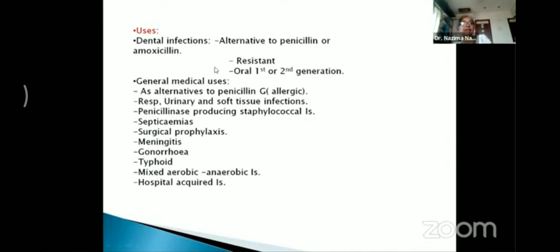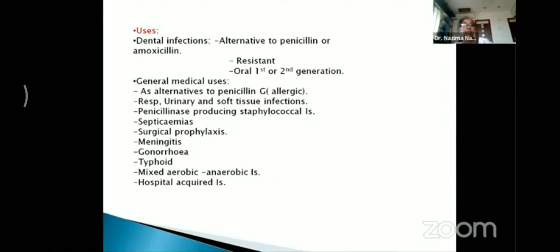Then the other general medical uses, which are again many: these drugs are used as alternatives to penicillin where the patient may be allergic to penicillin. So in such cases, cephalosporins may be the drugs of choice. In other infections like respiratory tract infections, urinary tract infections, soft tissue infections, and infections where organisms like staphylococci release the enzyme penicillinase, these drugs are quite helpful.